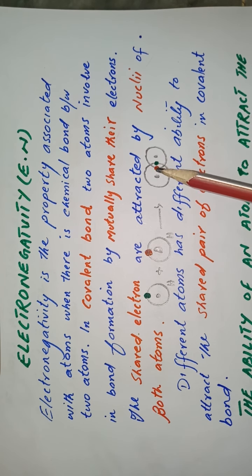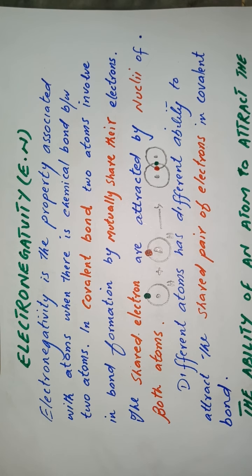But when there is a bond between two different atoms, then the attractive force varies. So different atoms have different ability to attract the shared pair of electrons in a covalent bond. Now these electrons are called the shared pair of electrons.